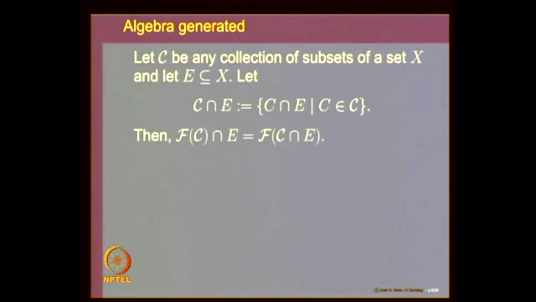So f of C intersection E is the same as the algebra generated by C intersected with E.